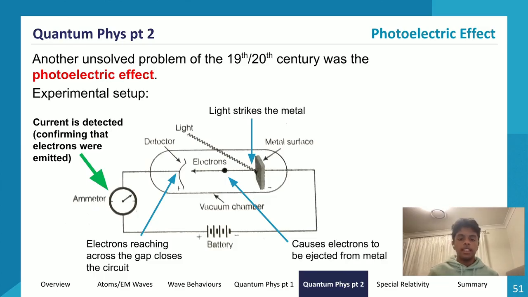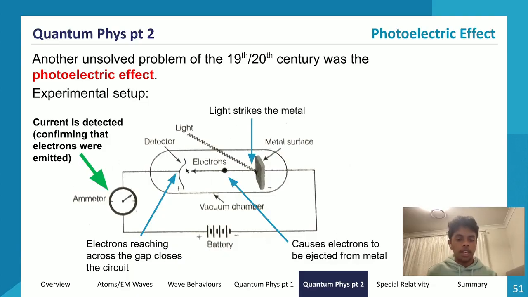So this is an experimental setup to show the photoelectric effect. I'll go through the different parts now. This is what it looks like. We have a light wave hitting the metal surface, and as that light wave hits the metal surface, it will emit an electron. As a photon strikes the metal surface, an electron is emitted, and we detect that electron using the ammeter, which will show that there's current within the circuit, right?